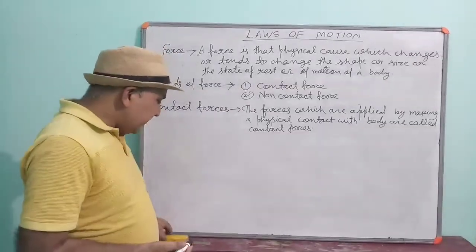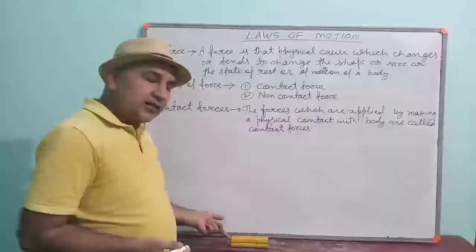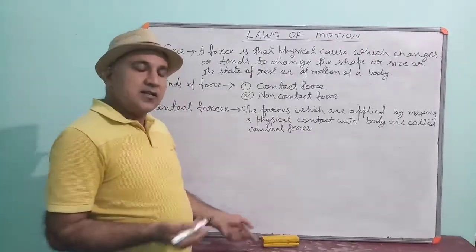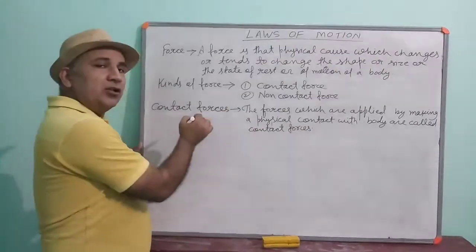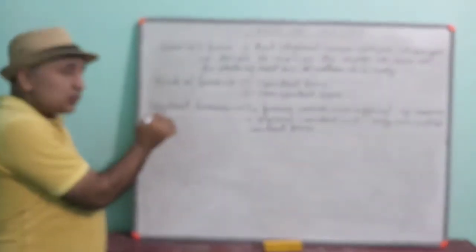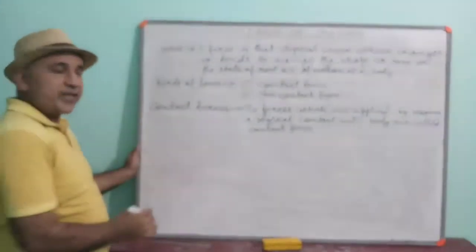Just like if we have to push the duster, then we have to touch it. As pen is writing on the board by touching it. So these are the examples of contact forces.